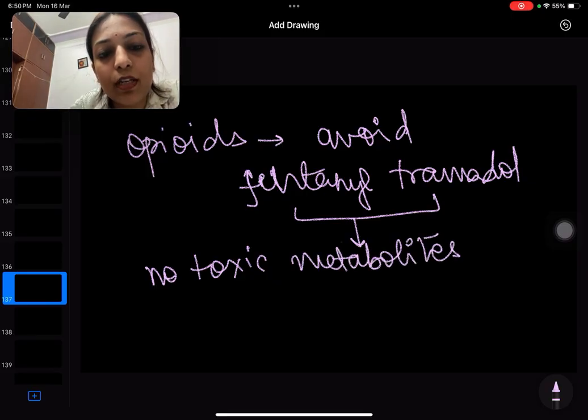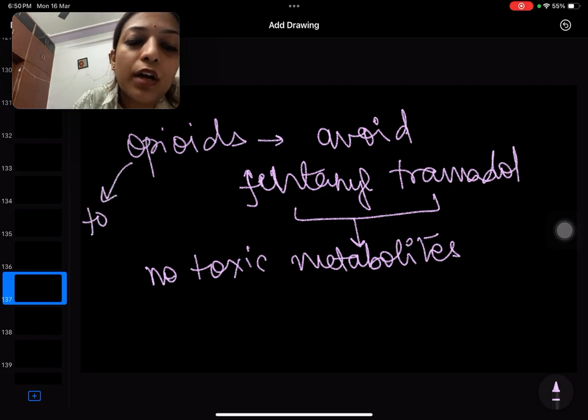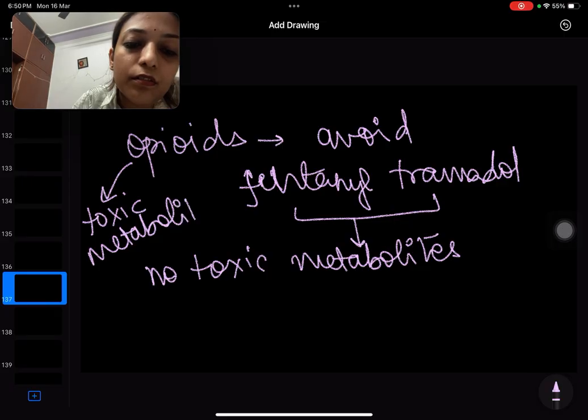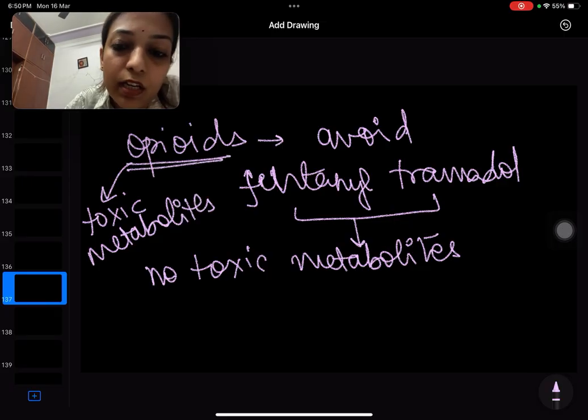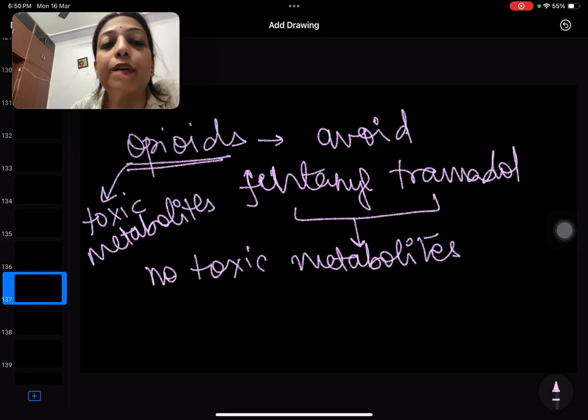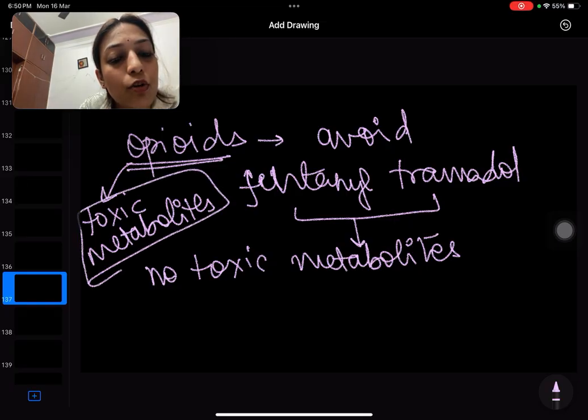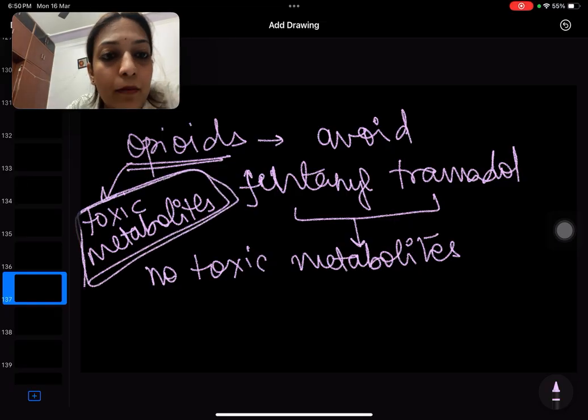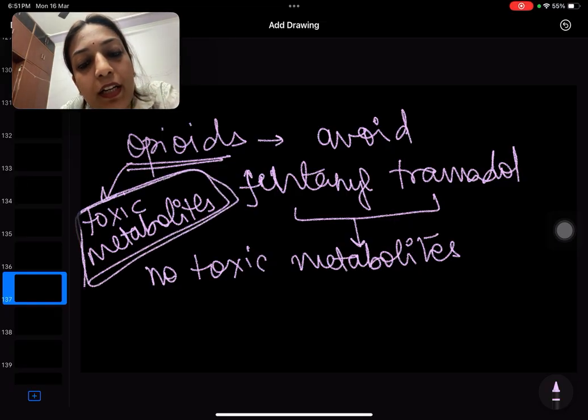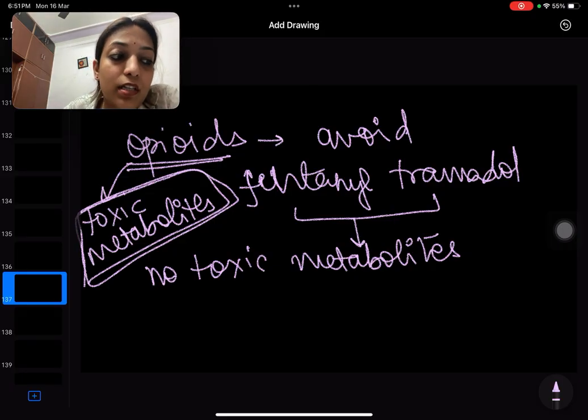So what I mean to say is that opioids are going to have toxic metabolites, so we avoid opioids in patients with CLD. Why? Because metabolism occurs through the liver, which is compromised, so it will not be metabolized and it is going to accumulate, and since the metabolites are toxic, it is going to cause more harm than benefit. But fentanyl and tramadol you can give, because the metabolites are not toxic. If necessary, then only you give, otherwise give PCM. Paracetamol is the safest of all, right?